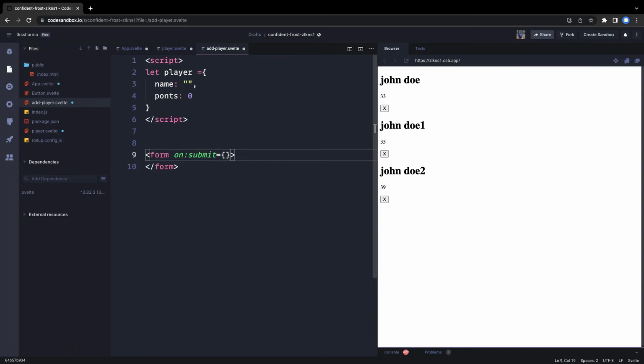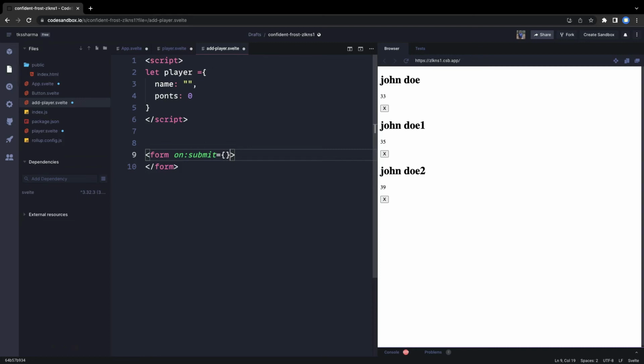that is going to dispatch the event to the parent component. Copy the event dispatcher, create event dispatcher, and you can dispatch the event, and that event should contain the event name and payload. So here we are going to dispatch addPlayer, and the object you are going to send is the player object. Once that is done, you reset the player value: make the name empty again, and the points again 0. A simple form.